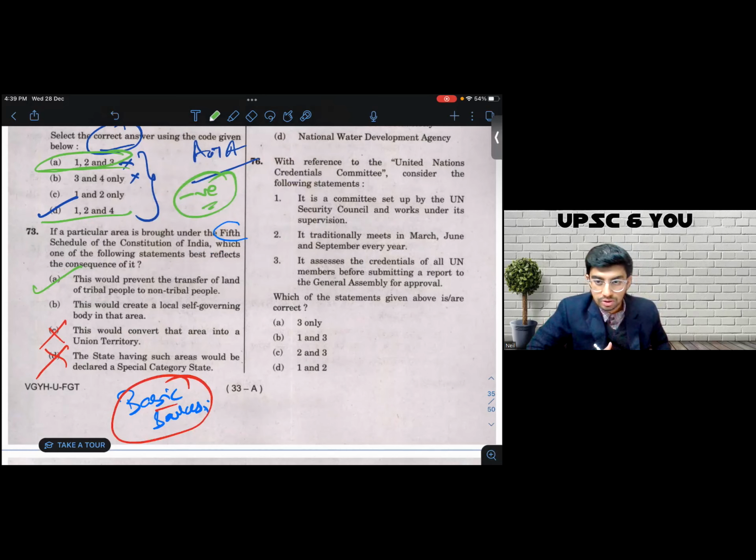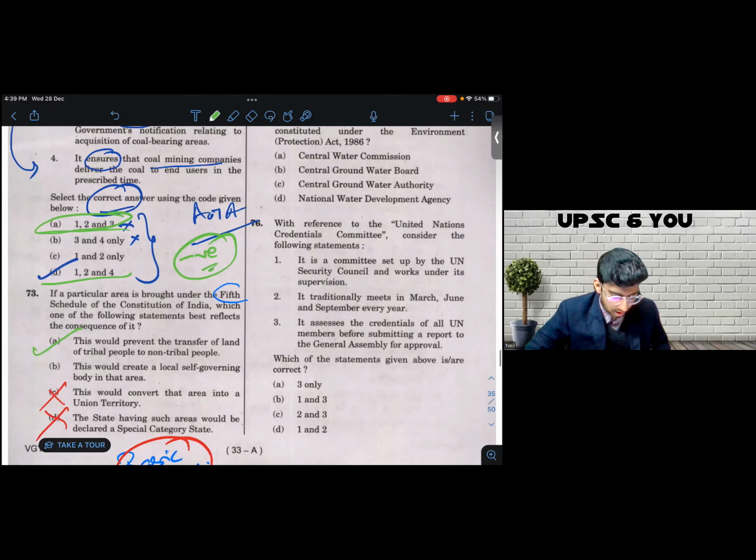Constitution, schedules of the Constitution. Next year, they may ask; they have asked a question on the 9th schedule a lot of times. They've asked a question on the 4th schedule a lot of times. They've asked a question even on the 8th schedule a lot of times. So revise your schedules well, stick to basics, and know a question is guaranteed to come from the Constitution.